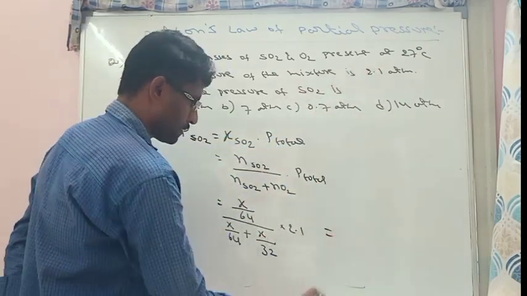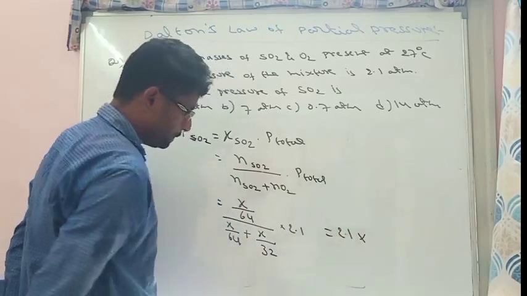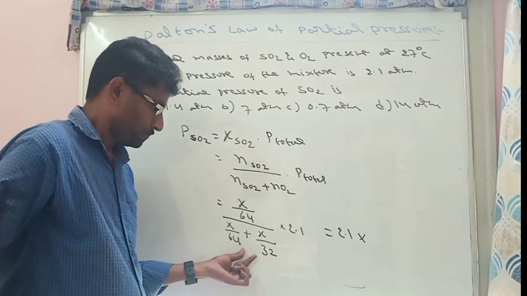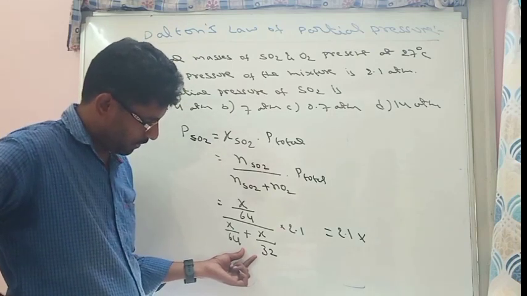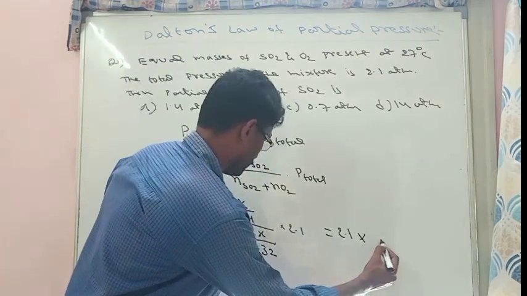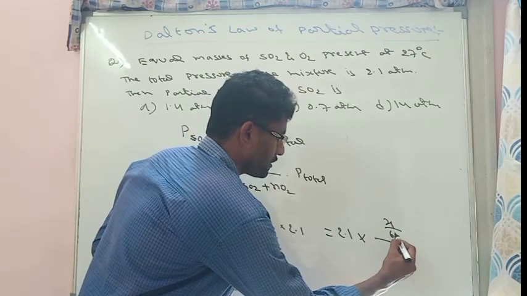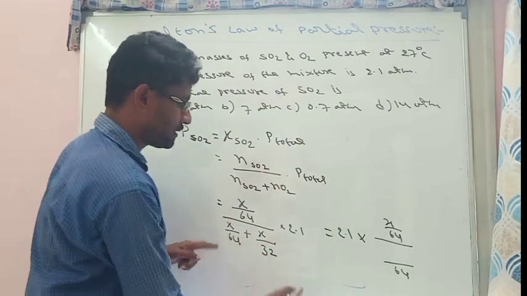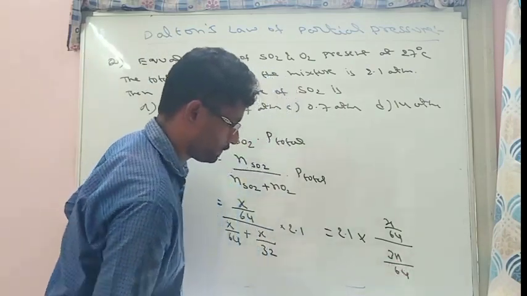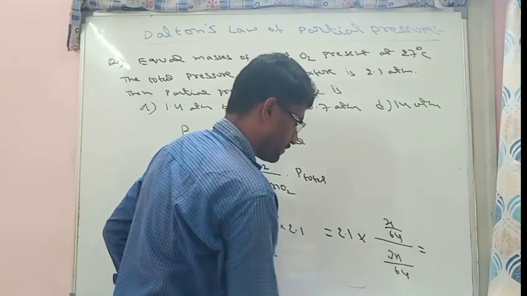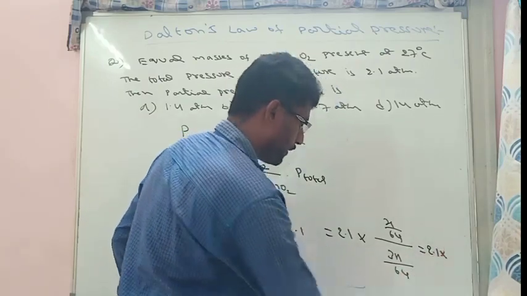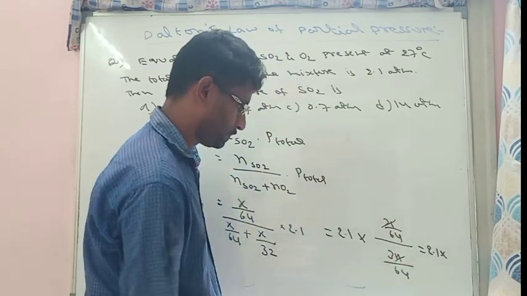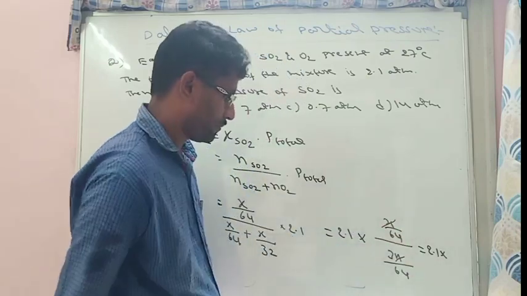So from this, 2.1 into this. X will be cancelled. Here the LCM is 64. So this will be X by 64 divided by 64, so this will be 2X plus X, that is 3X. That is equal to 2.1 into, X will be cancelled, 1 by 64 into 64 by 3.